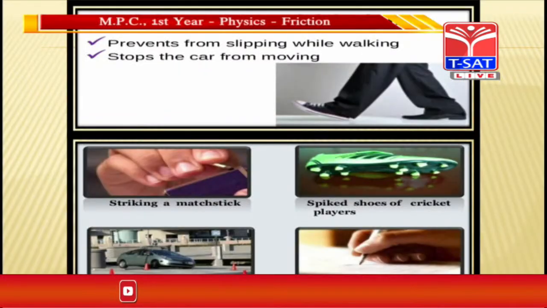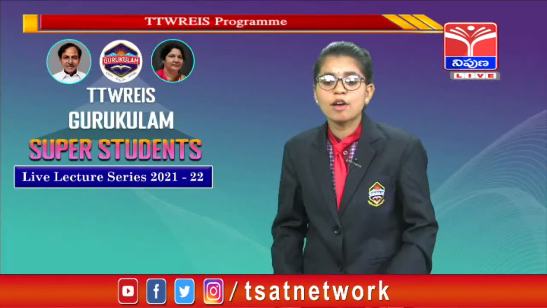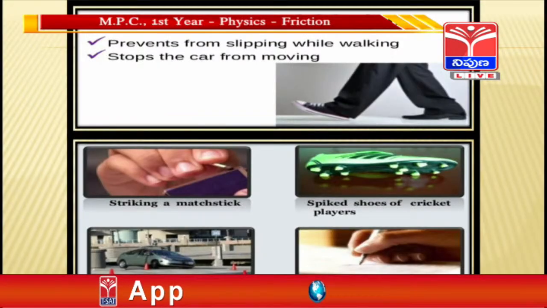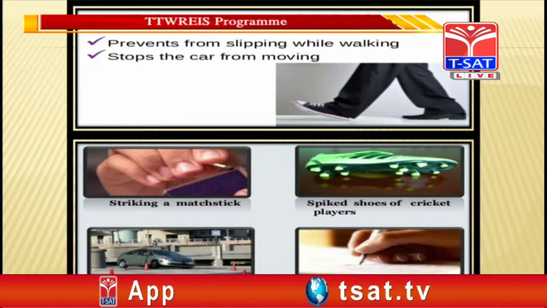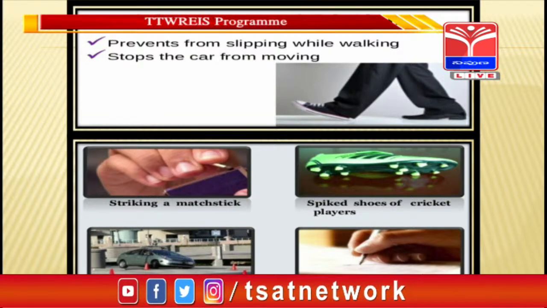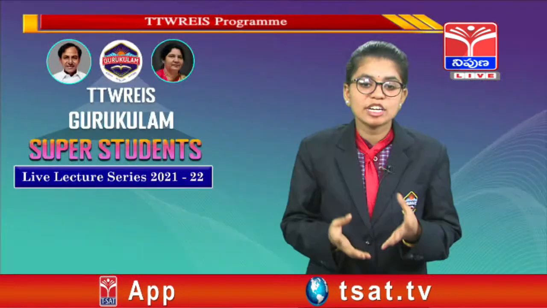We are able to walk, run and sleep, everyone, because of friction. Now I am walking. It helps us to walk conveniently and saves us from slipping. Friction also helps to burn a matchstick. It also helps to write on a piece of paper. Friction helps to stop a moving vehicle when you apply the brakes on it. And due to friction, we have to exert more power in machineries.